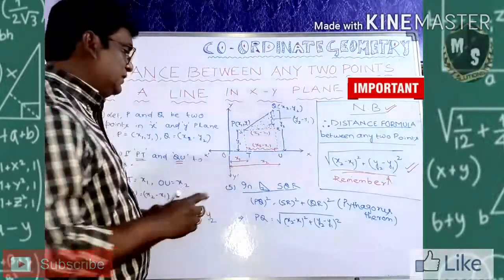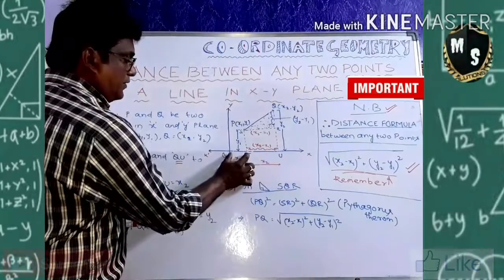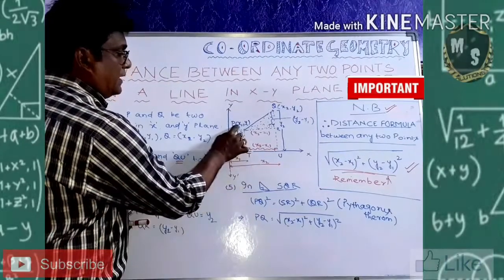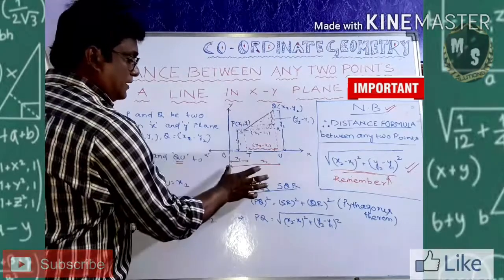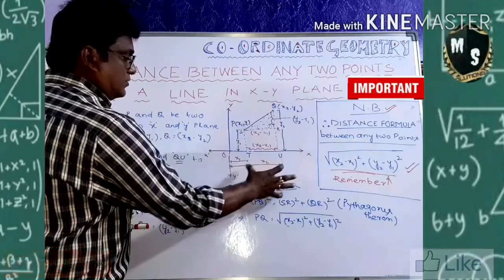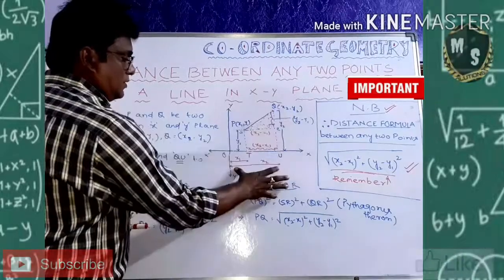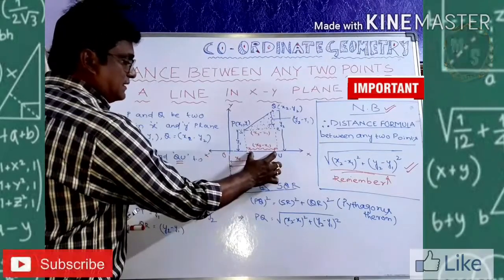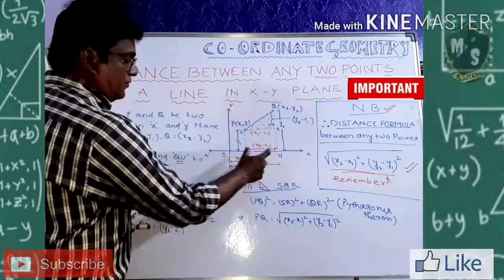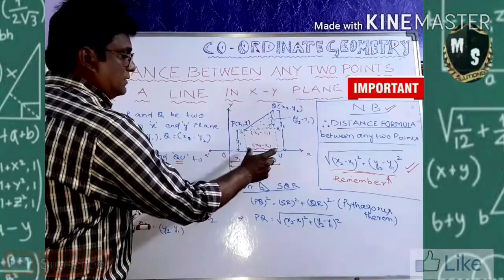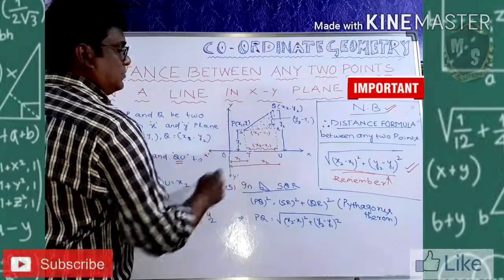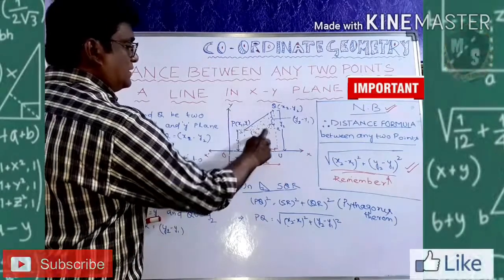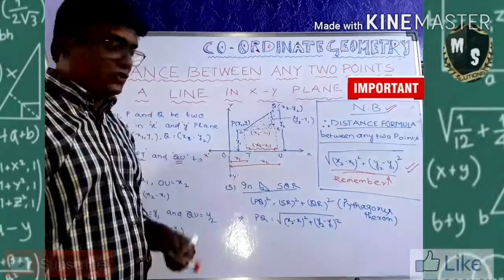The measurements. See, on the x-axis from here to here, O to T, it is x1. So I wrote here x1. On the x-axis here it is x2. So what is this distance? This distance, you have to find out TU. It is x2 minus x1. The big one minus the small one is this one. So x2 minus x1. So what is this one? You join this. It is coming x2 minus x1 also.